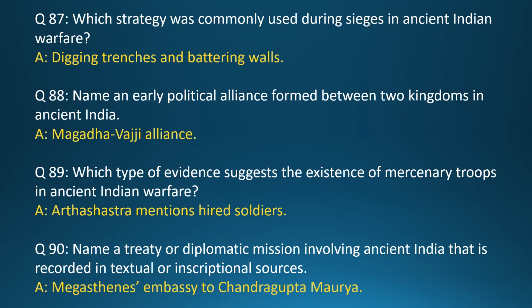Question 89. Which type of evidence suggests the existence of mercenary troops in ancient Indian warfare? Answer: Arthashastra mentions hired soldiers. Question 90. Name a treaty or diplomatic mission involving ancient India that is recorded in textual or inscriptional sources. Answer: Megasthenes' embassy to Chandragupta Maurya.